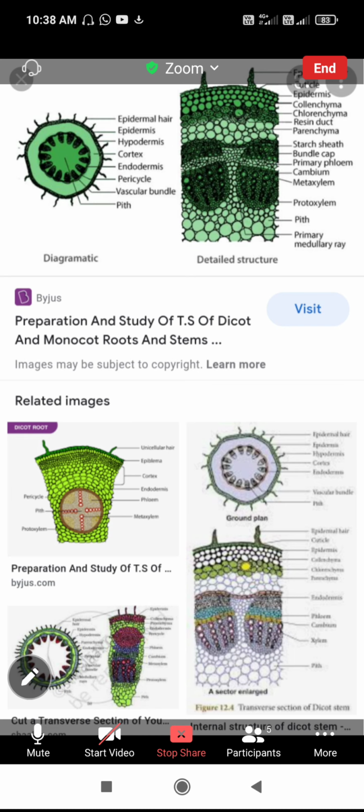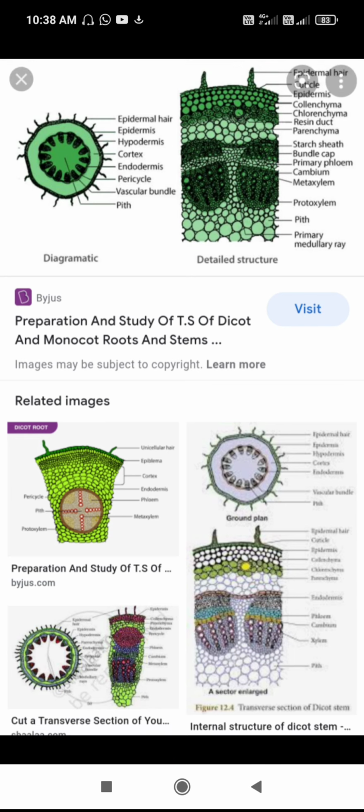Secondary growth occurs in the normal way. Cambial rings form the way they form in dicot roots, with the division taking place in the cambial rings.